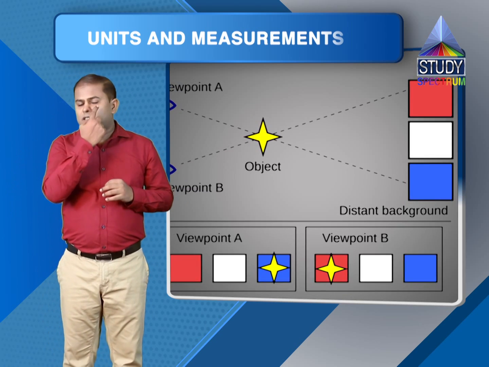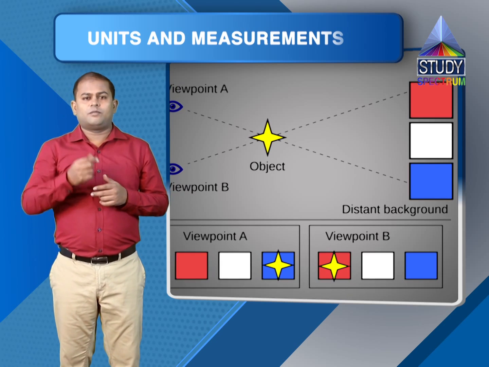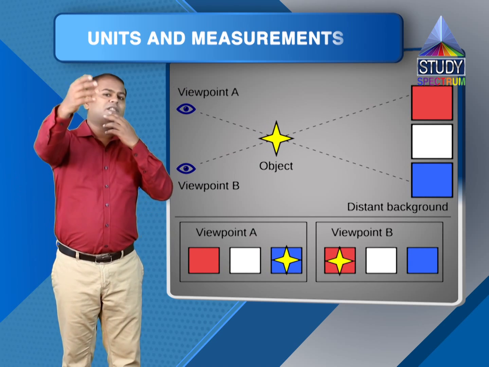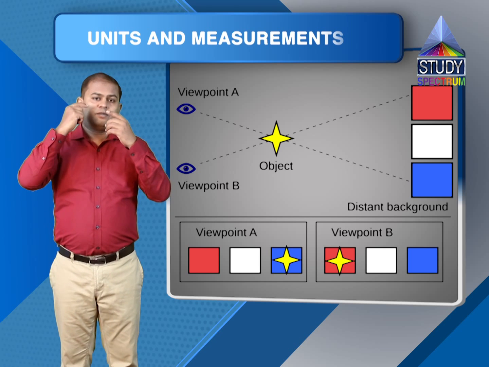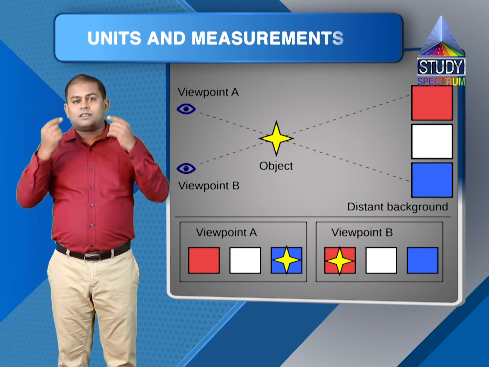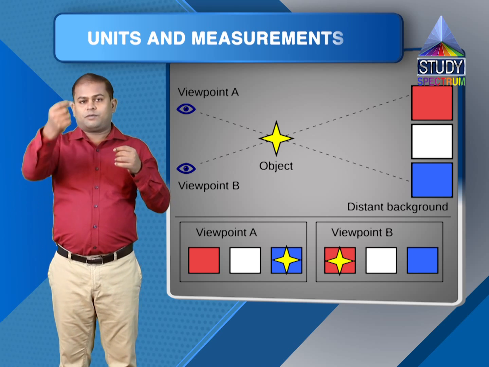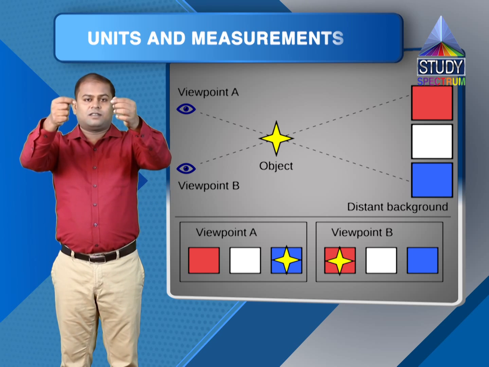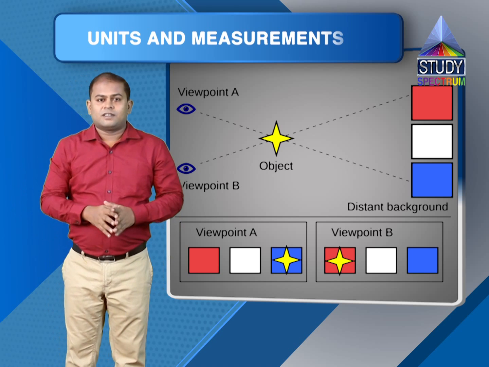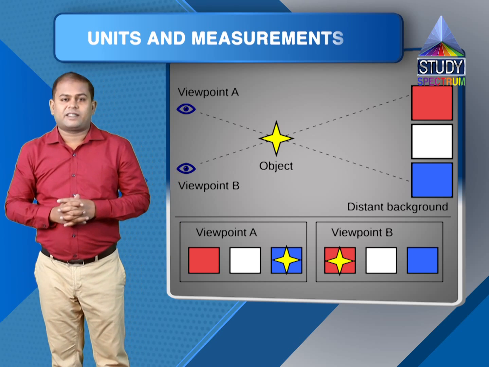So if the distance between two eyes is, say, S, and the distance of the object which I am viewing is R from my eyes, and the angle which the lines joining the object with my eyes make is theta, then this angle theta is known as the parallactic angle.